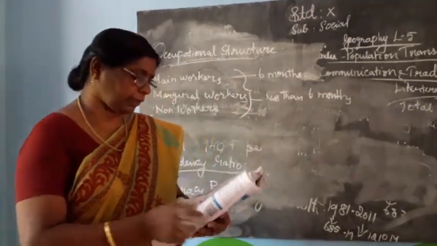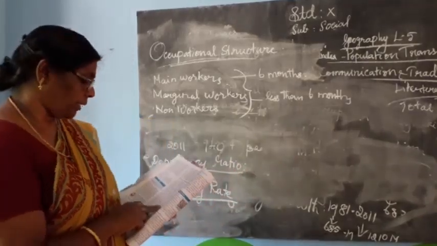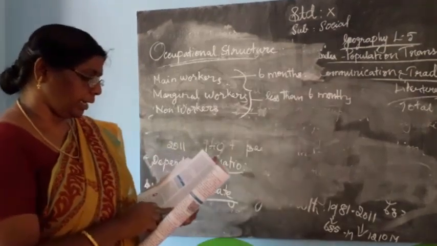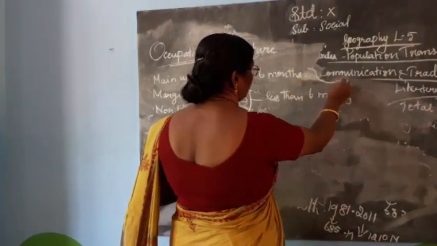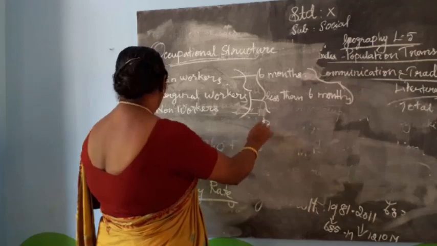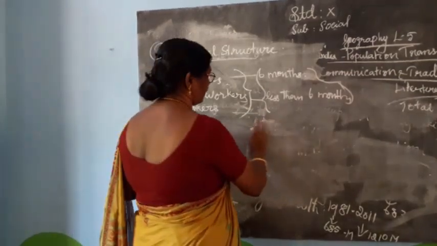Then work participation rate refers to the percentage of total main and marginal workers. These two kinds of workers together are called work participation. What is meant by work participation?